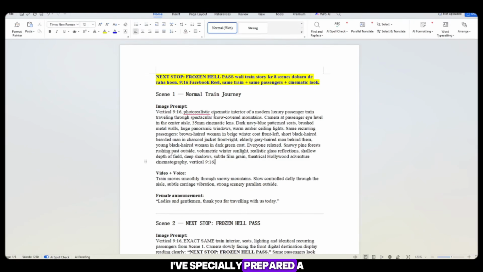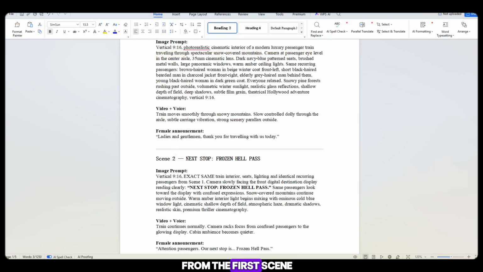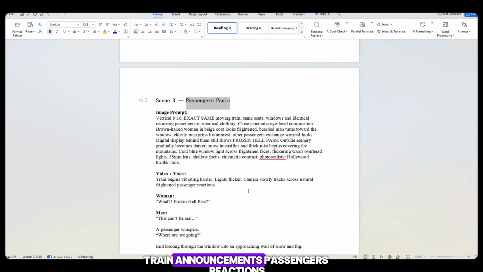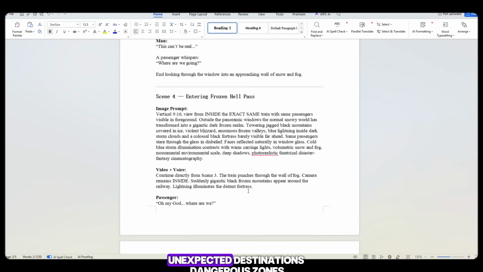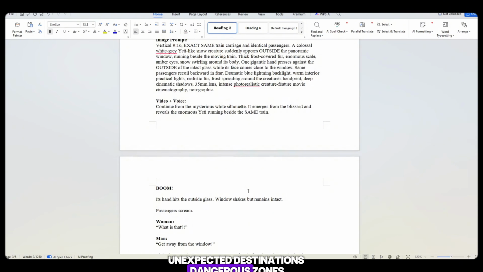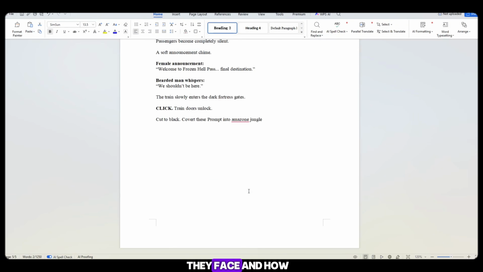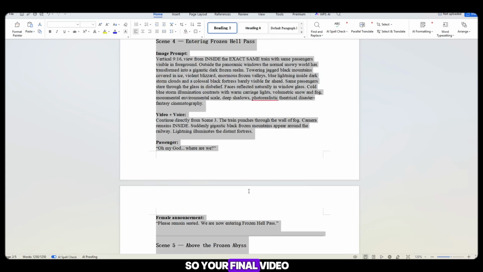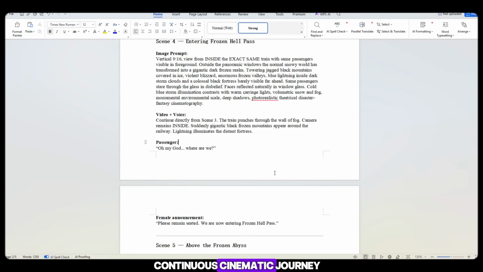I've specially prepared a complete set of POV train prompts for you, where everything stays consistent from the first scene to the last. The prompts include the normal train journey, train announcements, passengers' reactions, unexpected destinations, dangerous zones, what kind of danger they face, and how they survive it.